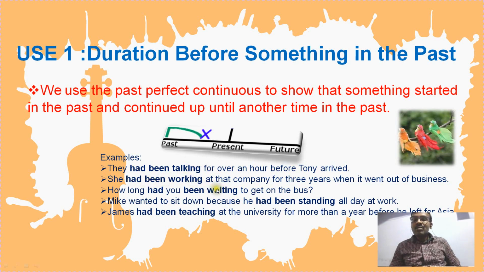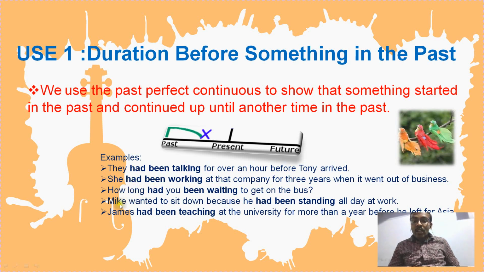She had been working at the company for 3 years. For 3 years the process had been continued and then ended. She might have got transferred or promoted or might have got some other job, right? How long is the most used question word in the case of perfect tenses and perfect continuous tenses, especially present and past tense. How long had you been working there? How long have you been working there, in the case of present perfect continuous tense? This is very important for making questions.